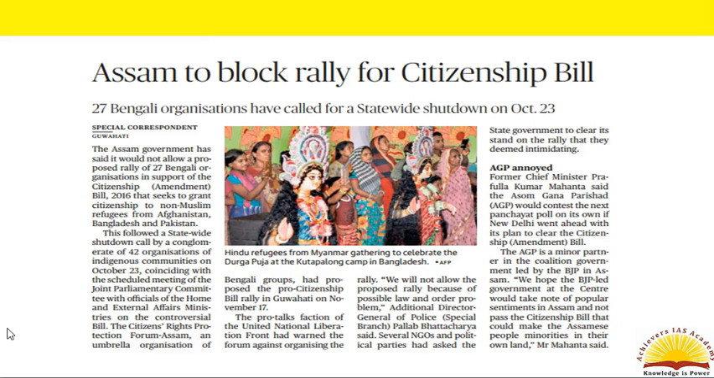The bill is in the news because the Assam government has recently said that it would not allow a proposed rally of several Bengali organizations in support of the Citizenship Amendment Bill of 2016, which seeks to grant citizenship to non-Muslim refugees from the neighboring countries.